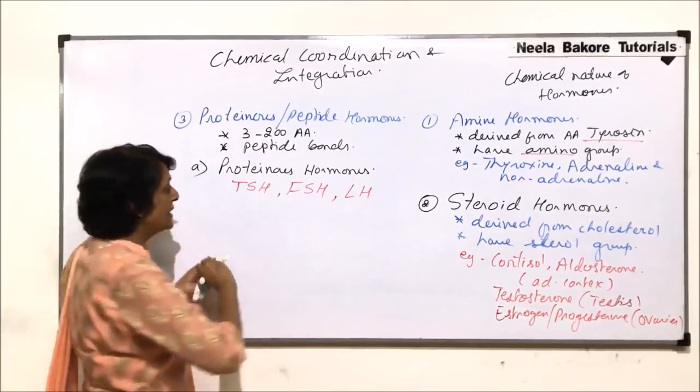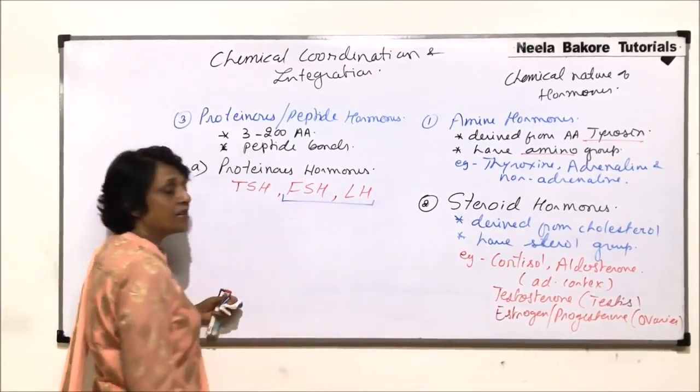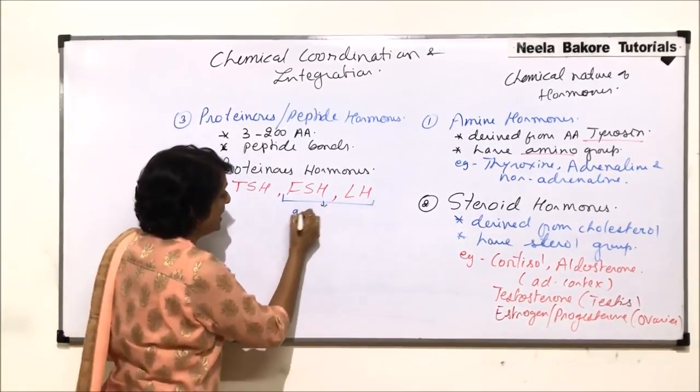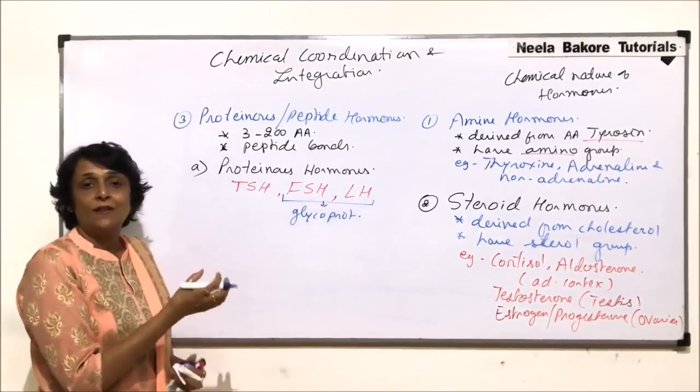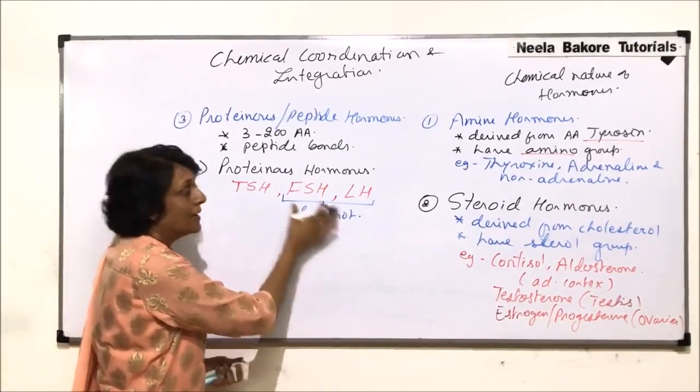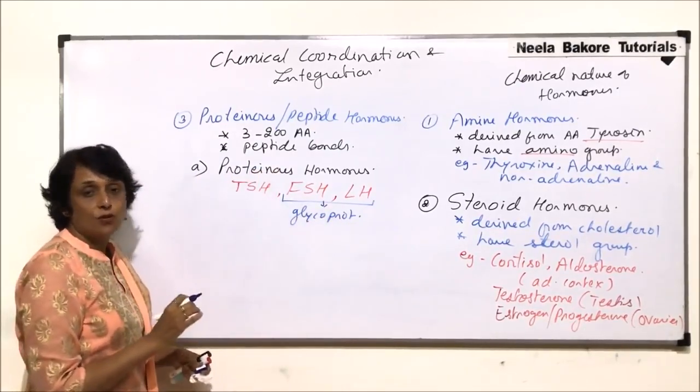Out of these, FSH and LH are actually glycoproteins. That means there is carbohydrate and protein, both of them together. These hormones are known as proteinous hormones.